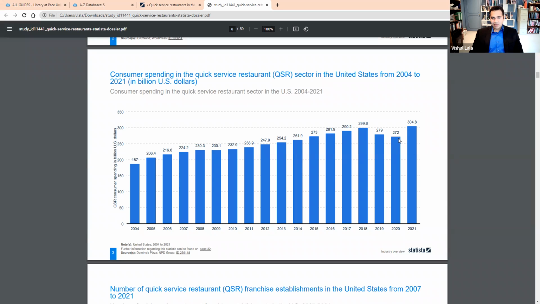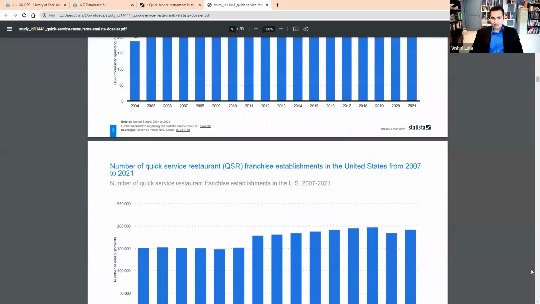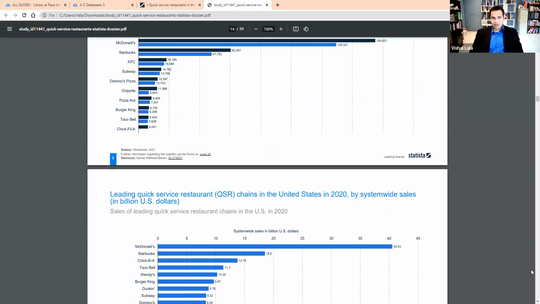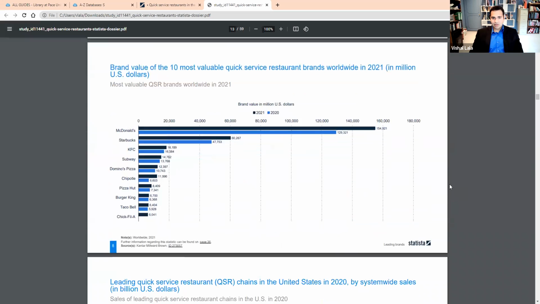Perhaps you can see an unsurprising dip in 2020 in QSR spending in the United States. And then you can also learn about, for instance, the most popular QSRs in America. McDonald's, not surprisingly, is number one. And you might be surprised to learn that Starbucks is number two, with KFC, Subway, and so on in terms of dollars earned.